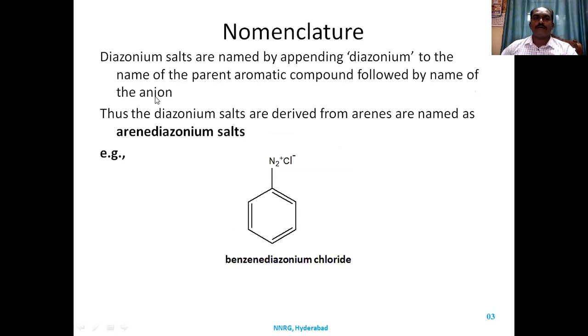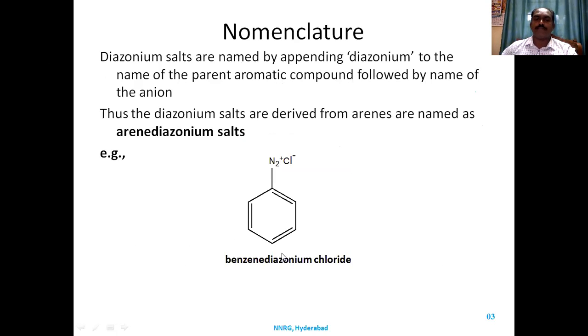Now, the nomenclature of diazonium salts. Whenever we need to name a diazonium salt, you need to add the term diazonium as a suffix to the parent aromatic nucleus, followed by the name of the anion. Thus, diazonium salts derived from arenes are named arene diazonium salts.